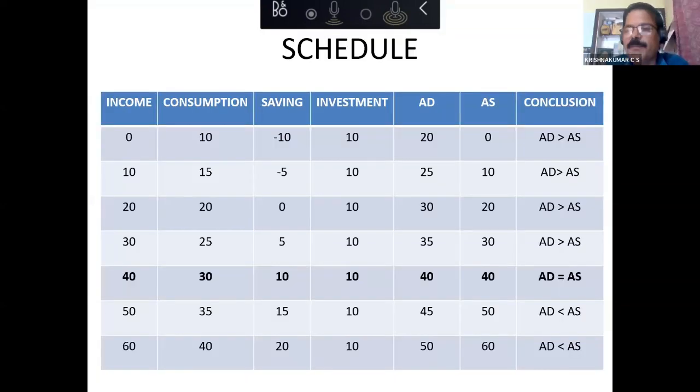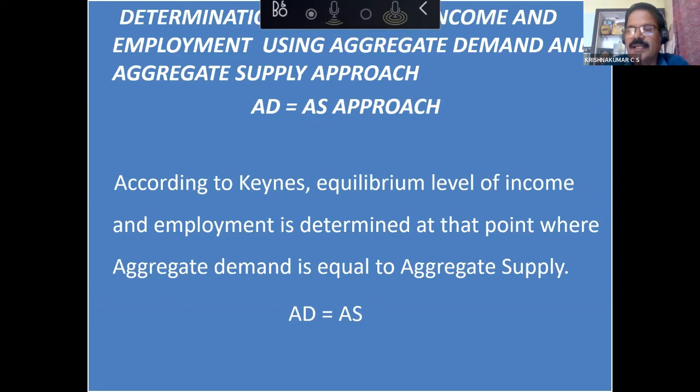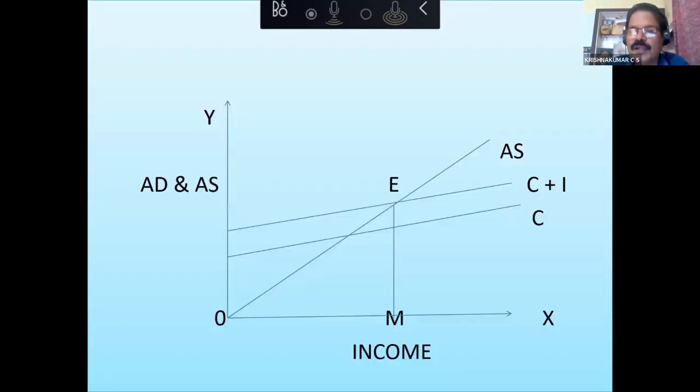Then they can draw the C plus I curve. C plus I curve is nothing but our aggregate demand curve. It will start from the positive side of the y-axis and it will be sloping upward from left to right. So in this diagram, I have drawn the consumption curve also just below that. Then we have the C plus I curve, consumption plus investment curve.